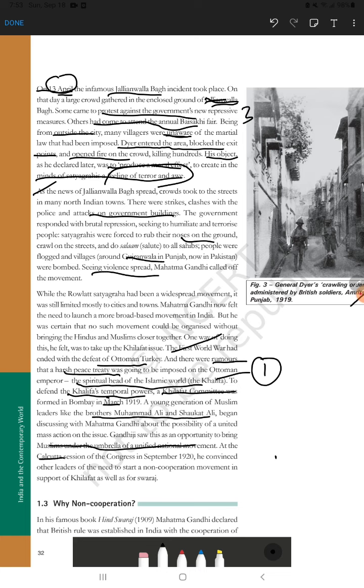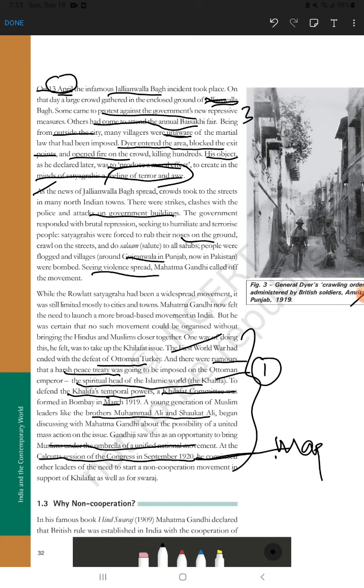So that Calcutta session, September 1920, is also a very important point for the map. When the Khilafat movement comes, you have to write this point, and from the map point of view, it is very important that the INC session of September 1920 is in Kolkata. Why am I giving importance?